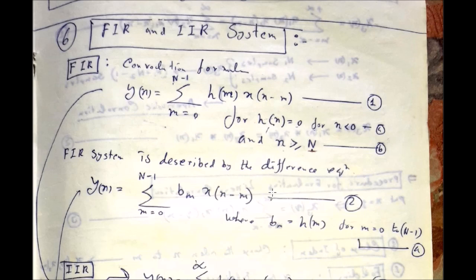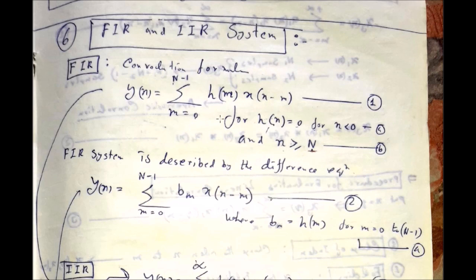Next, FIR, finite impulse response systems, and infinite impulse response systems. What are those? You know the convolution formula, as I mentioned. It should start at minus infinity up to plus infinity, but here it is defined by a finite number of samples. Okay, starting from 0 up to N minus 1.